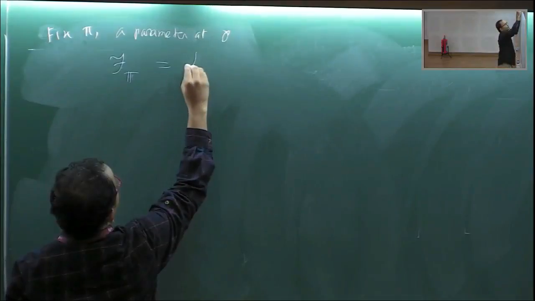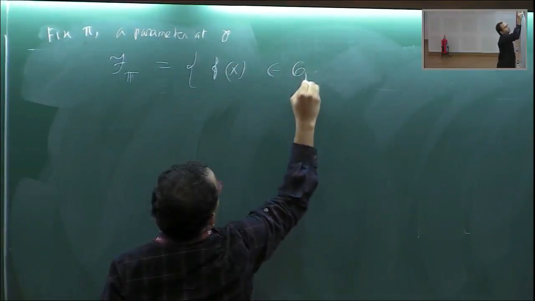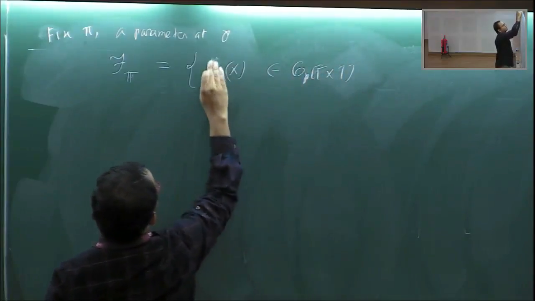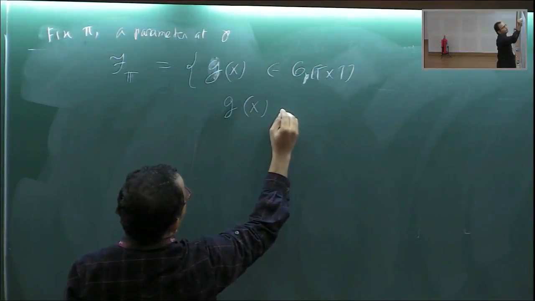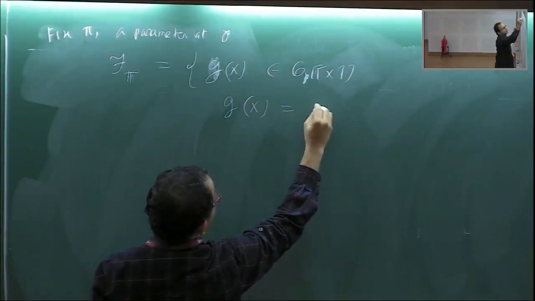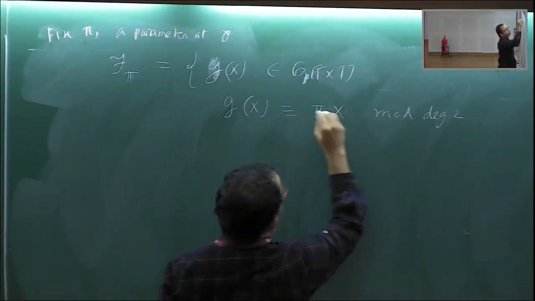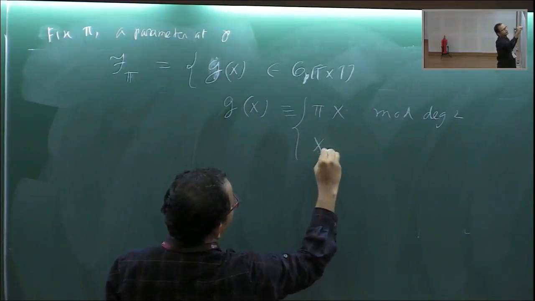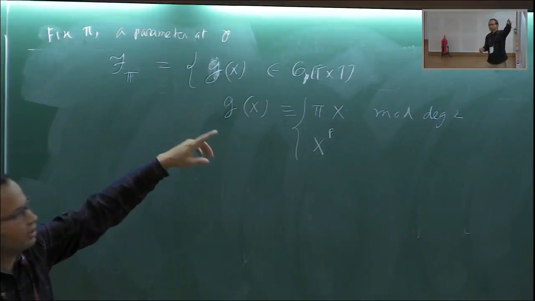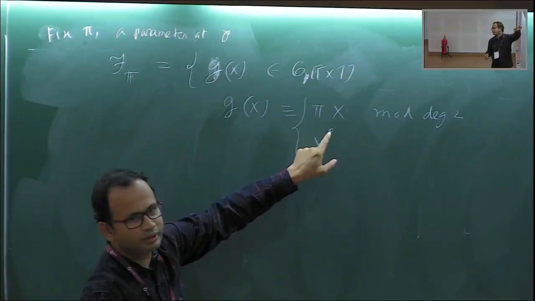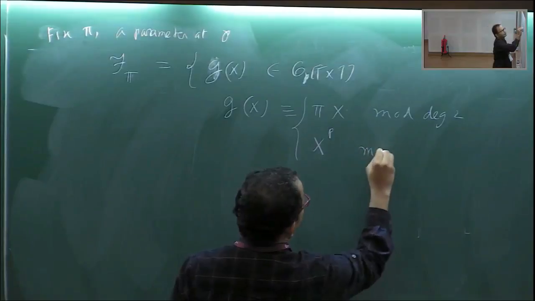It consists of all power series Z(x) such that Z(x) is pi x mod degree 2, and it is x to the power p mod p. I'm taking p because it's a split prime; otherwise I can take the number of elements in the residue field, but to be consistent with our notation, might as well take p.